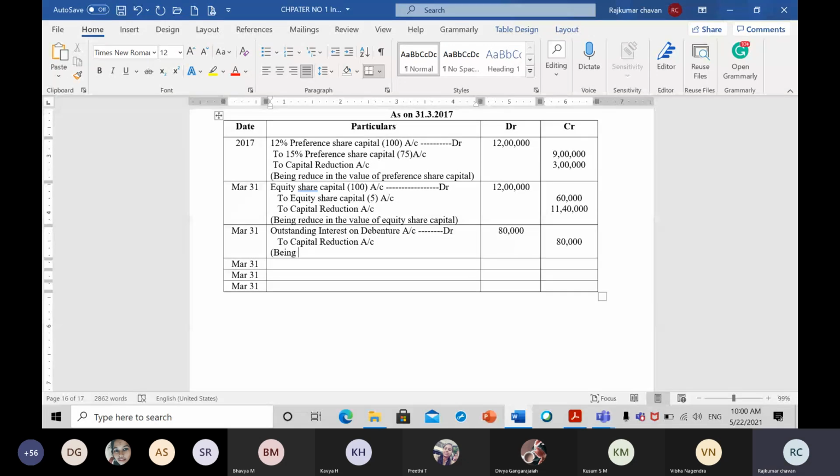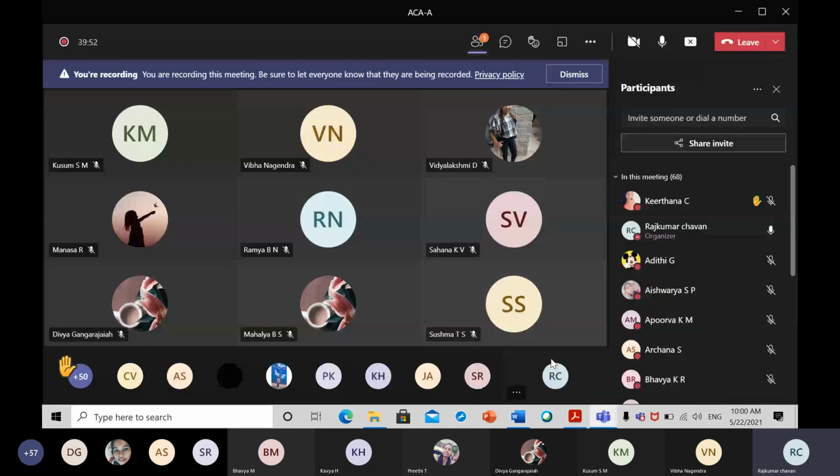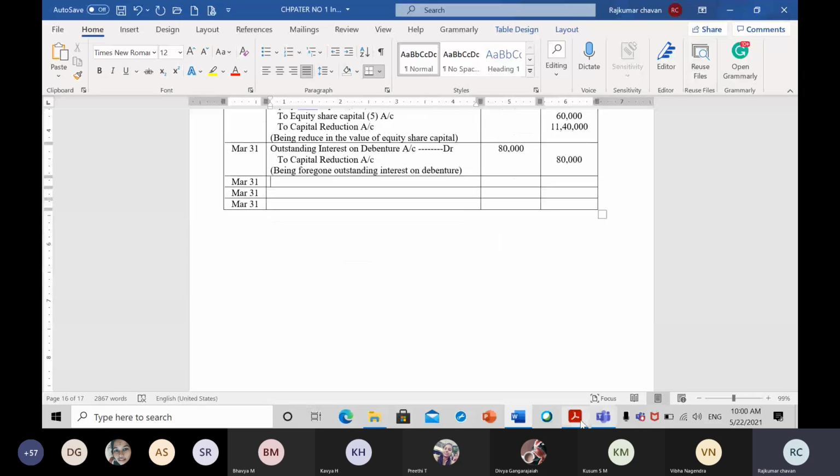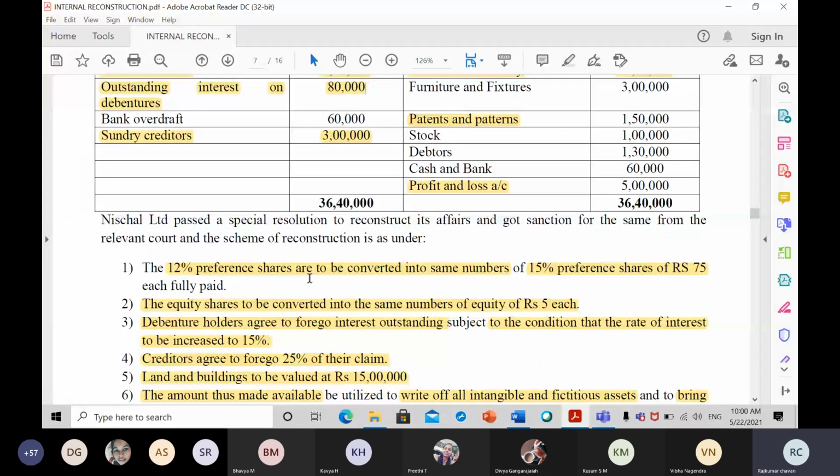The narration for this one: being foregone outstanding interest on debenture account or debentures. Correct. Did all of you understand this entry? I hope you are clear. Yes, sir. Okay.